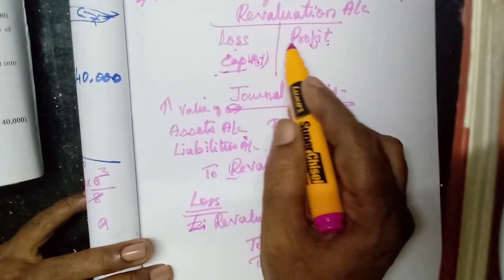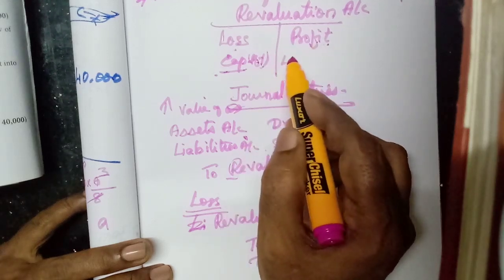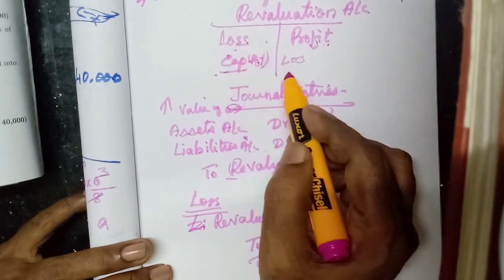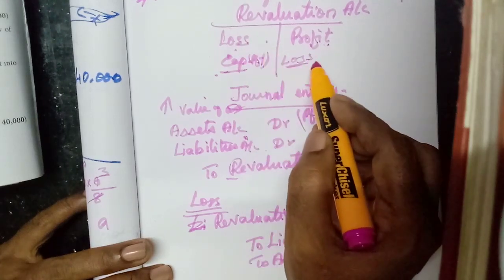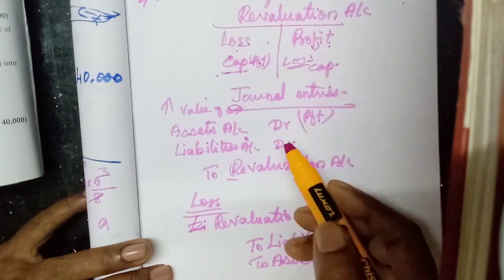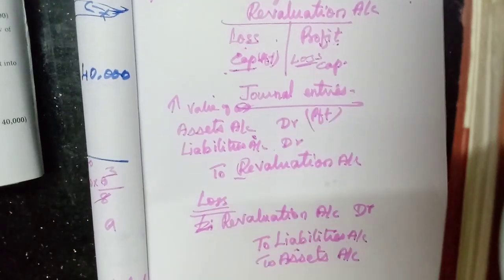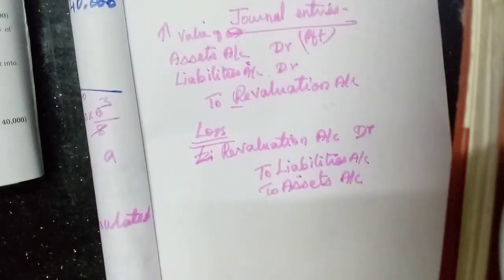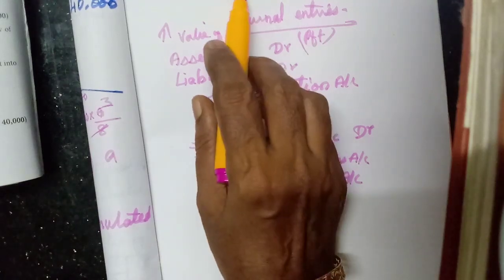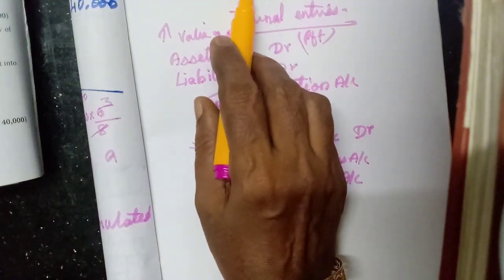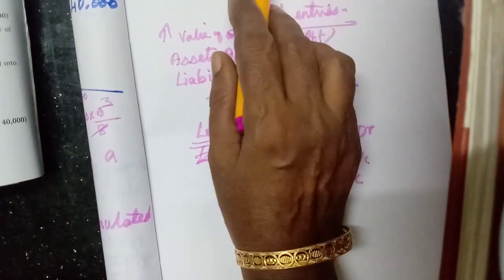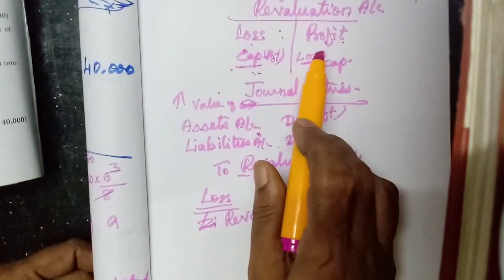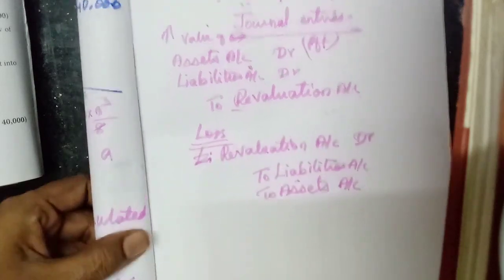And if it is a loss, that means debit side is more, we will get the balance on the debit side, so we have to debit the capital account. That journal entry also we have to write: revaluation account debtor to old partners' capital accounts in the old profit sharing ratio for the profit, and capital accounts debtor to revaluation account if it is a loss.